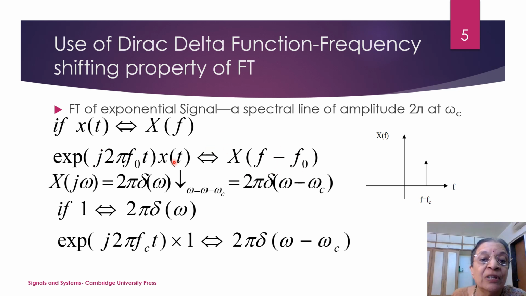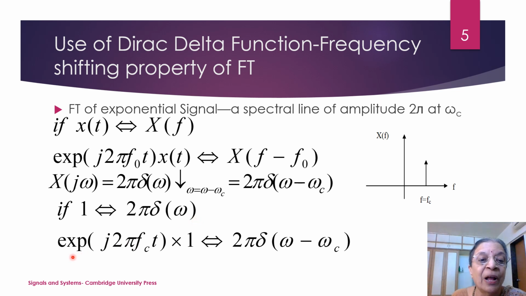Okay. Now consider x of t as a Dirac delta function. So X of j omega is 2 pi delta omega, and if you evaluate it at omega equal to omega minus omega c, you get 2 pi delta of omega minus omega c. Now how do you get this? If x of t is equal to 1, it transforms to 2 pi delta omega.